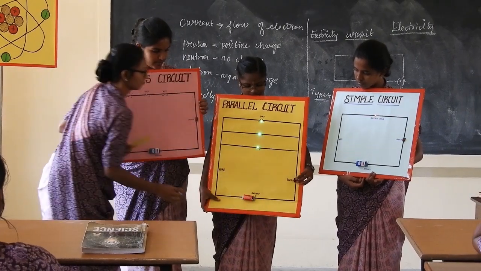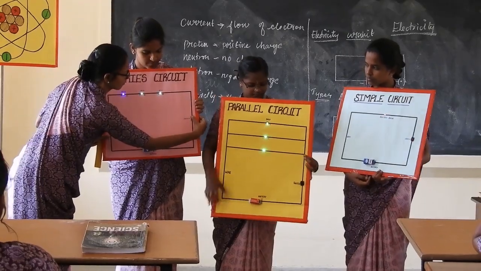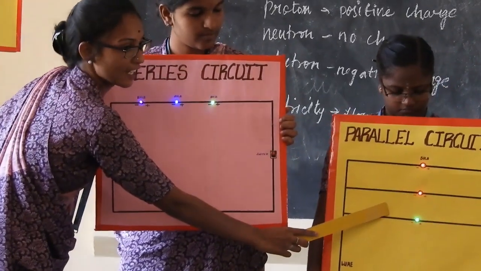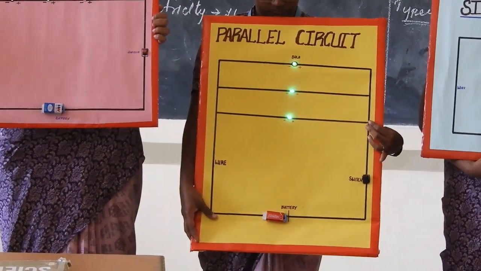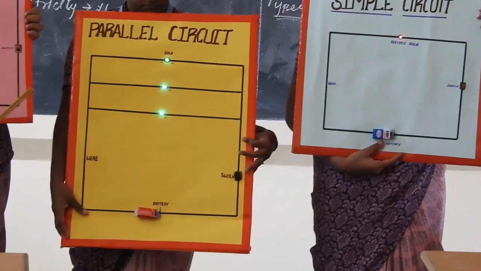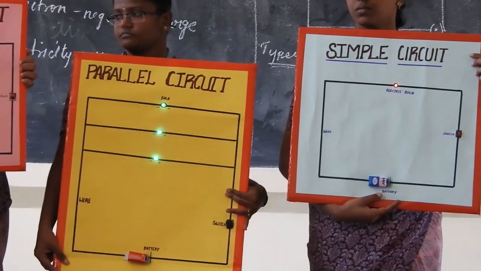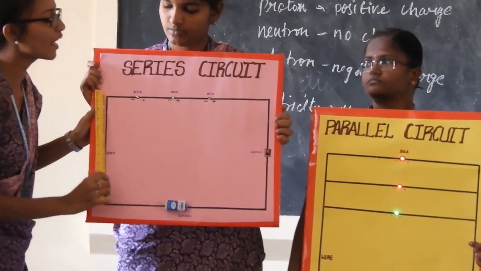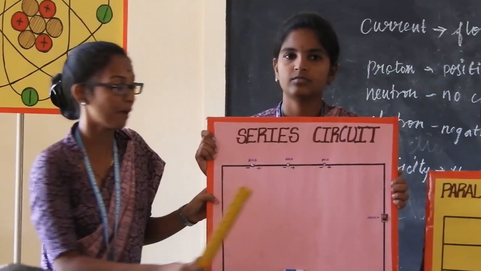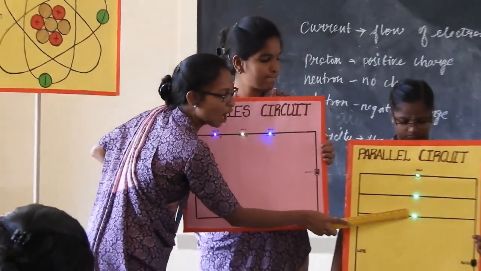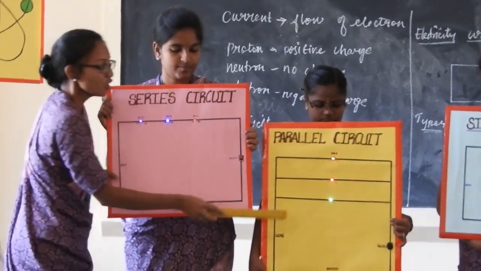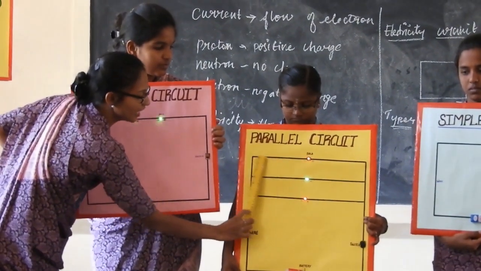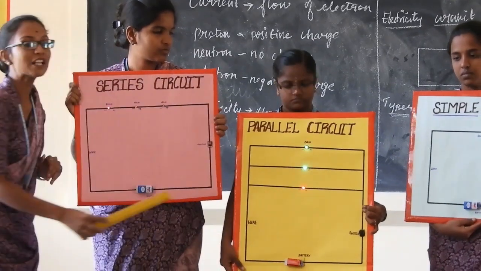Switch on. Yes. See, this is the series circuit and this is the parallel circuit. Now we have to study the difference between these two circuits. Here we are arranging the components in the same line, and they have only one path for the current flow. But here we arrange the components in parallel, so the connections are parallel to each other, and we have three or more paths for current flow.